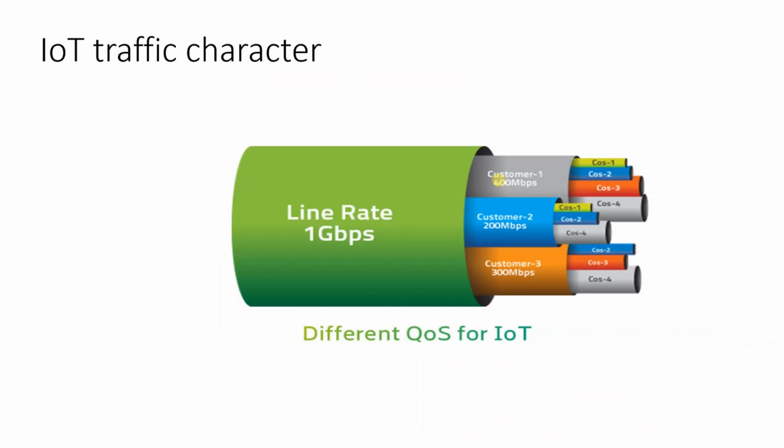Okay, IoT traffic characteristics. IoT traffic is totally different from traditional telecom traffic. Here, each and every use case requires a different QoS. Customer one, customer two and customer three require different speeds, different classes of service and different QoS settings. But our cellular technologies can handle this kind of situation by using the network slicing method.